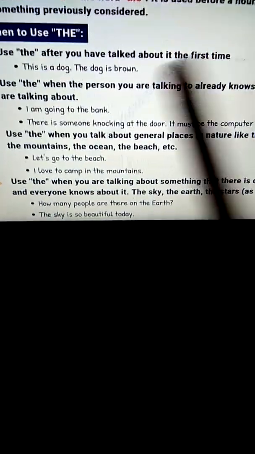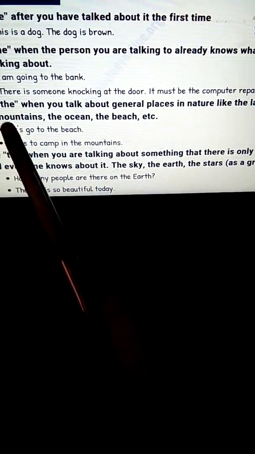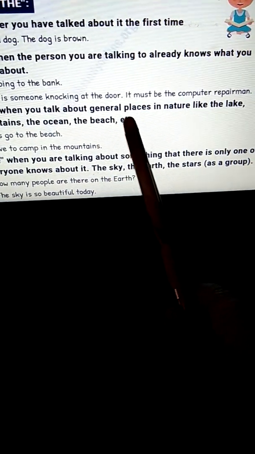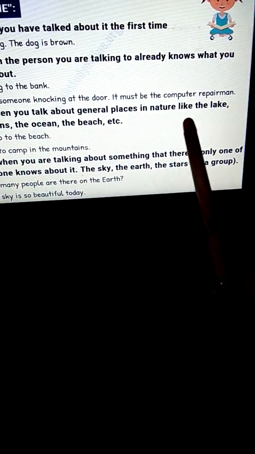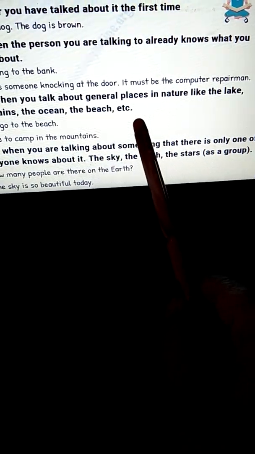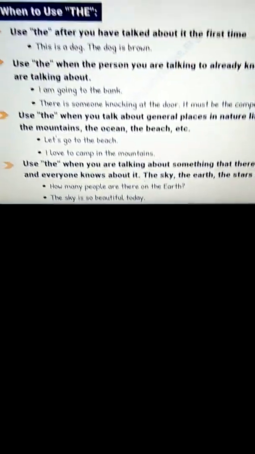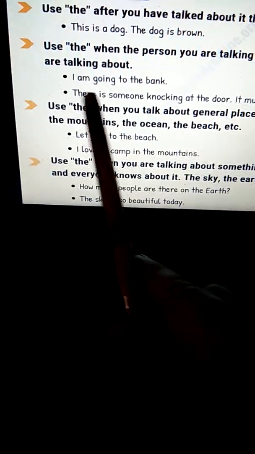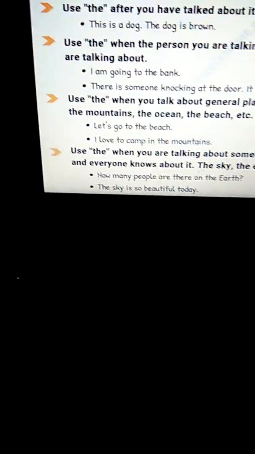Now third, use the when you talk about general places in nature like the lake, the mountains, the ocean, the beach, etc. Now see children, we use the mountains when we talk in general about the mountains.